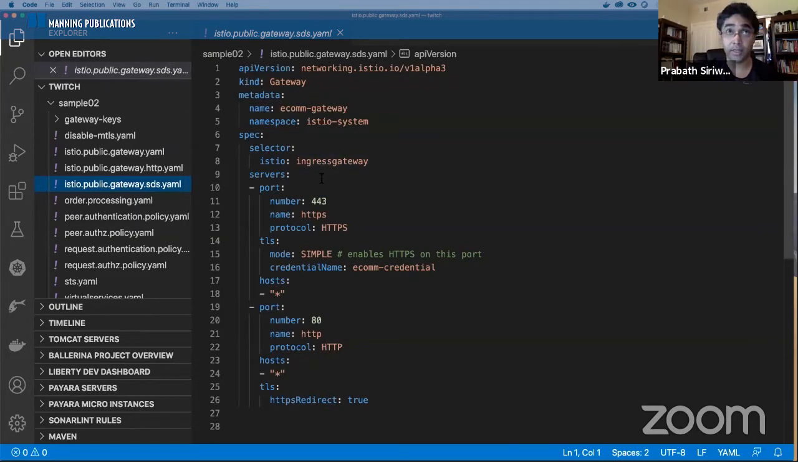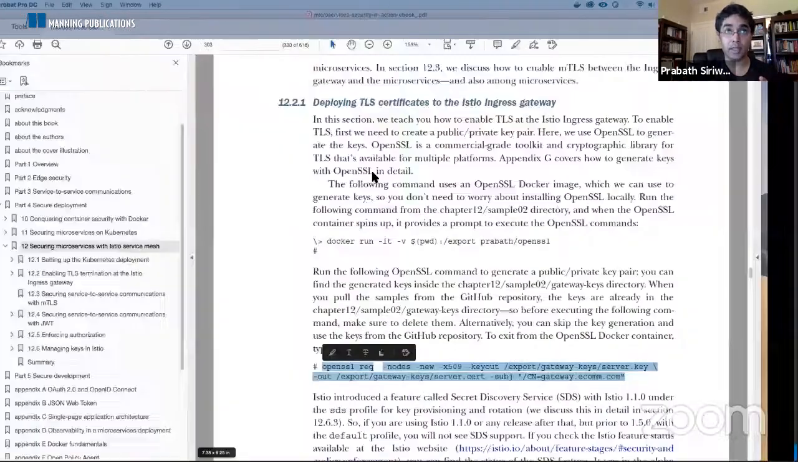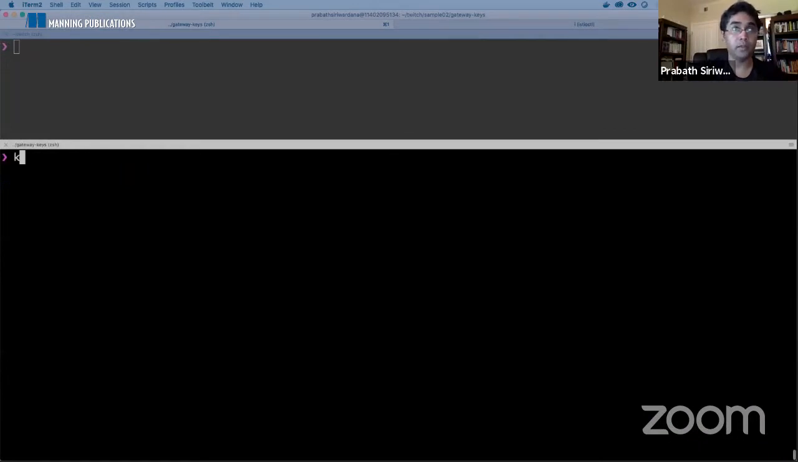Yeah. To the ingress gateway, I need to set this label here, right? If you look at the Istio Ingress Gateway deployment, which is in the Istio system namespace, get deployments, Istio system and Istio Ingress Gateway, and let's say show labels.